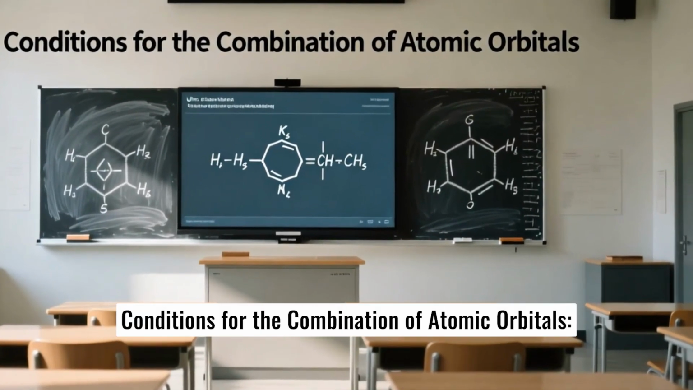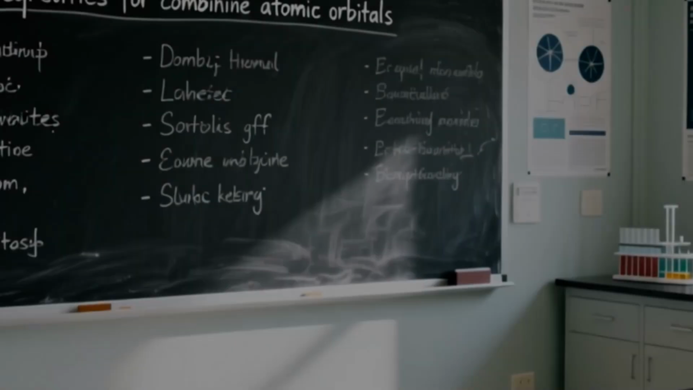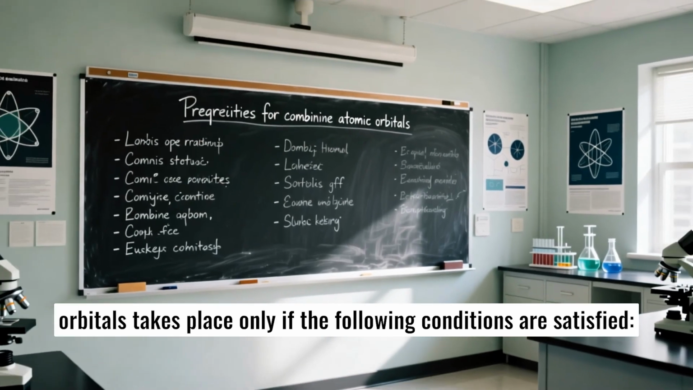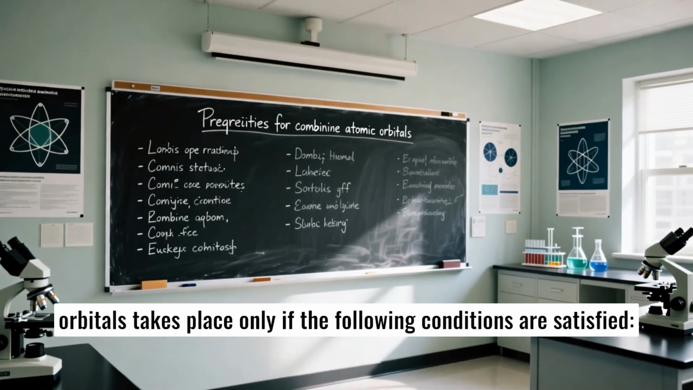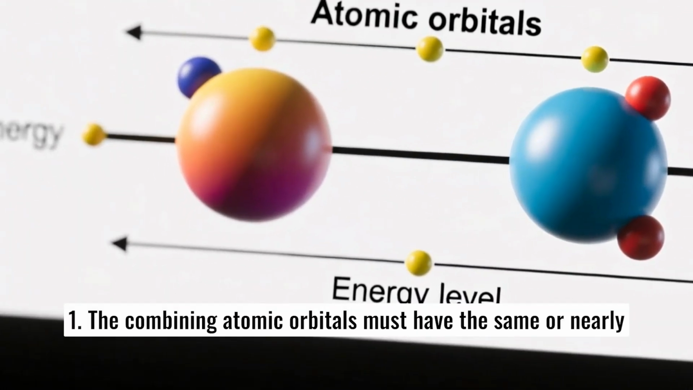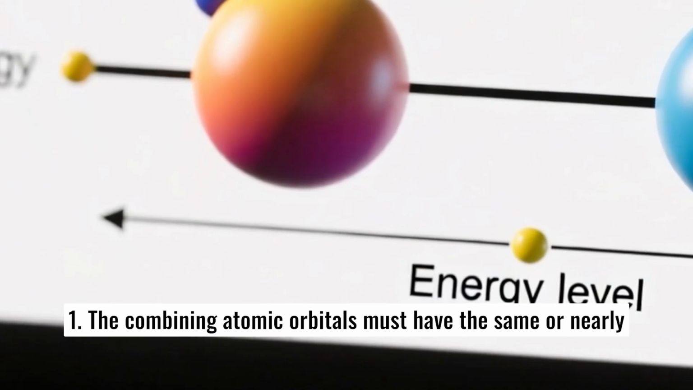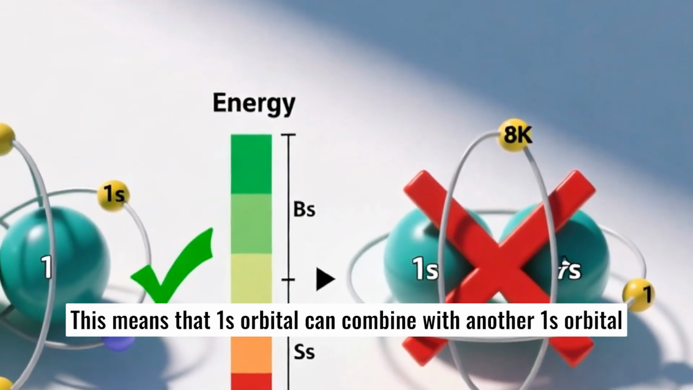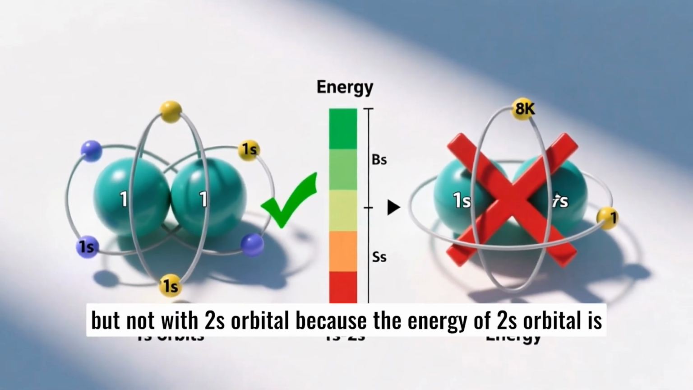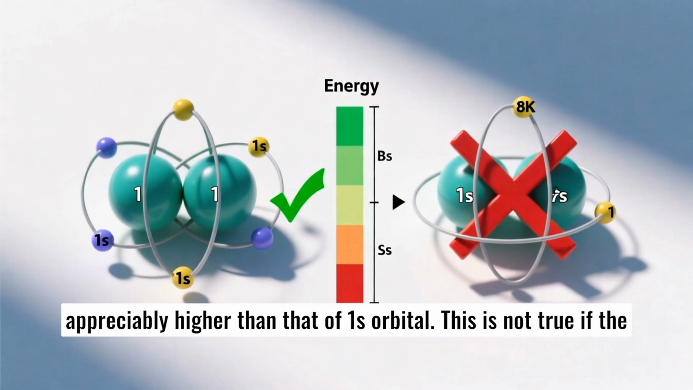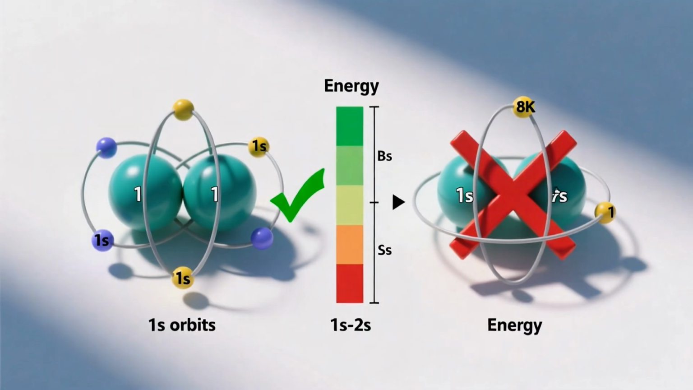Conditions for the combination of atomic orbitals. The linear combination of atomic orbitals to form molecular orbitals takes place only if the following conditions are satisfied. 1. The combining atomic orbitals must have the same or nearly the same energy. This means that 1s orbital can combine with another 1s orbital, but not with 2s orbital, because the energy of 2s orbital is appreciably higher than that of 1s orbital. This is not true if the atoms are very different.